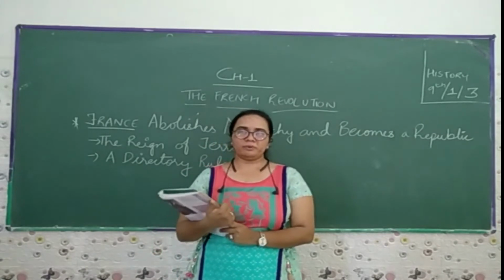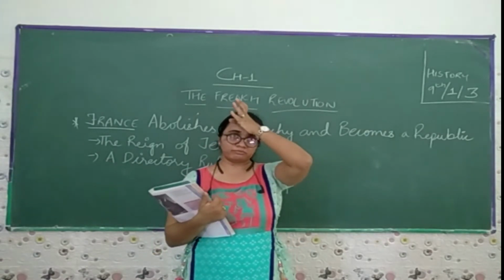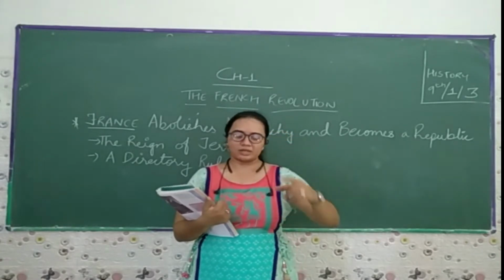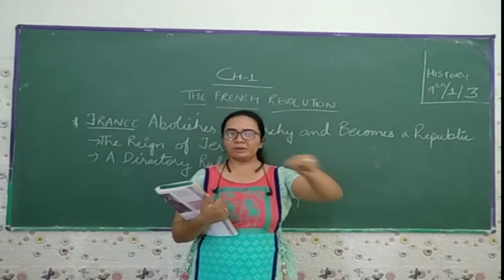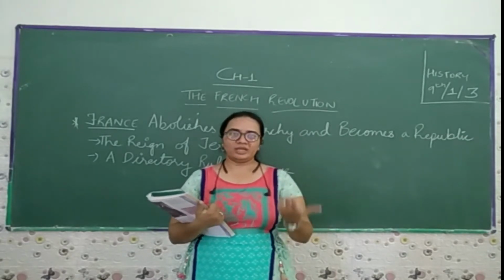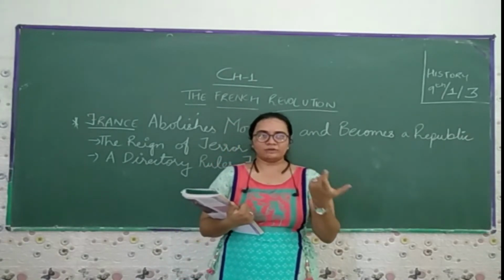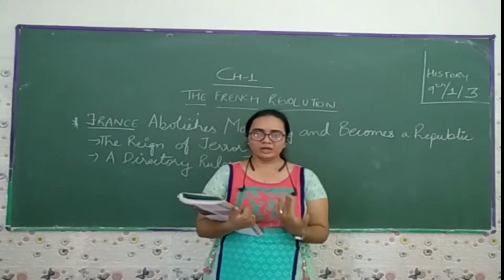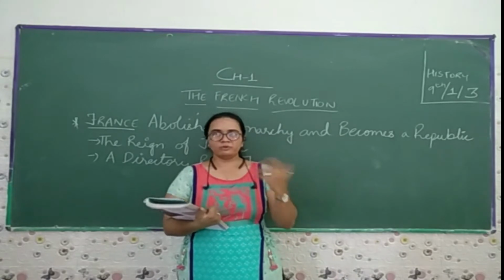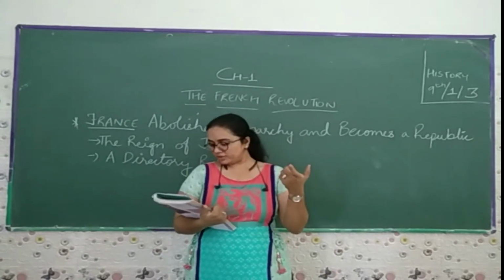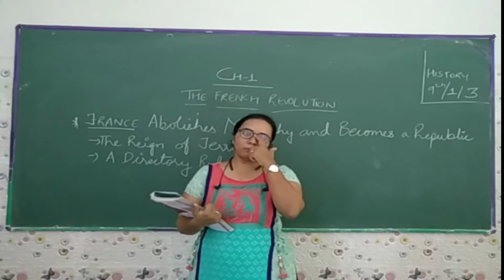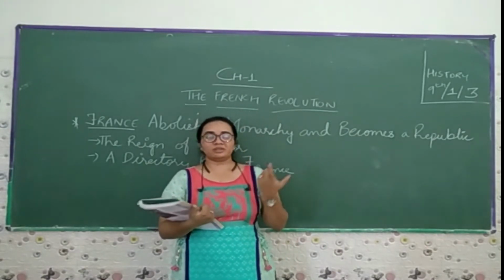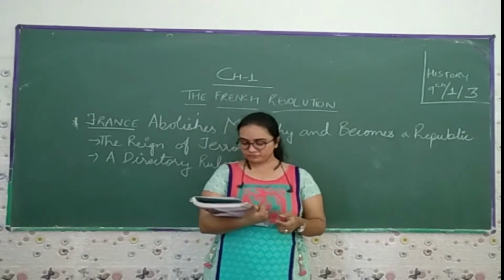What I'm trying to say is that in the countries near France, the royal people, the kings, had the fear that the kind of reforms emerging in France might spread, so they would have to make changes in their own countries. So they sent their troops into France, but since summer 1789 a number of changes had taken place in France, because it is a monarchy, but they have their own constitution.